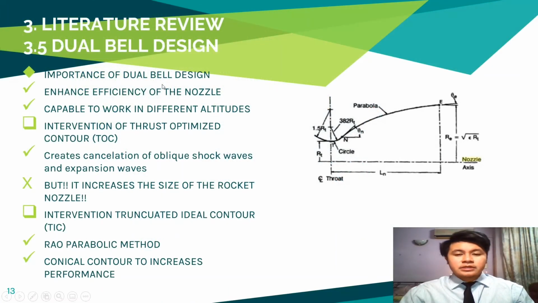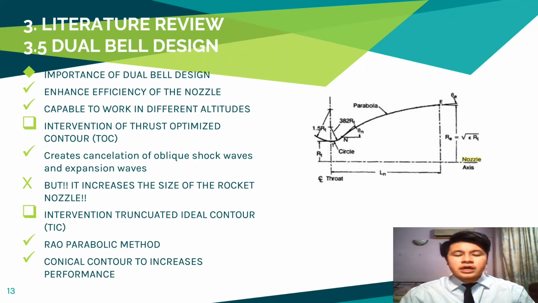Nozzles can be categorized into two prime categories in advanced rocket nozzle design, known as thrust-optimized contour and conical contour nozzles. The bell-shaped nozzle is able to produce streamlines that follow the flow field of expanded gases, with the creation of the TOC nozzle. The rate of change of the area decreases and causes small compression waves to generate a mild oblique shock within the flow. Hence, it creates a cancellation of the oblique shock wave and oblique expansion wave through the idealized method of characteristics, which is able to reduce the energy losses.